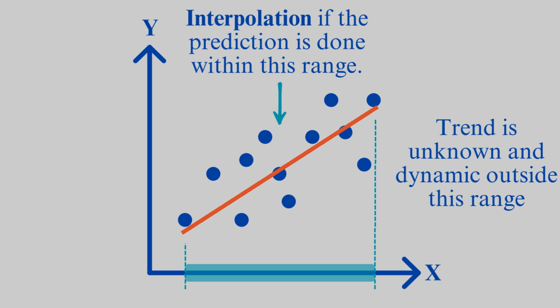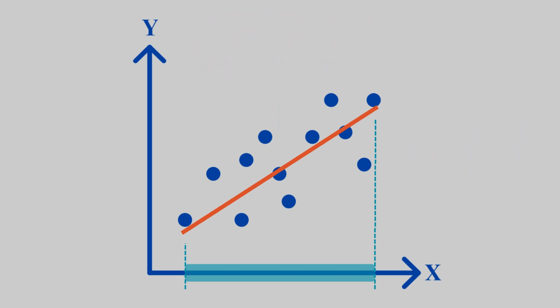original data range. However, despite being less reliable, extrapolation has certain applications, such as forecasting future trends, setting business goals, and in fields like climate science or medicine where it's used to model future outcomes.